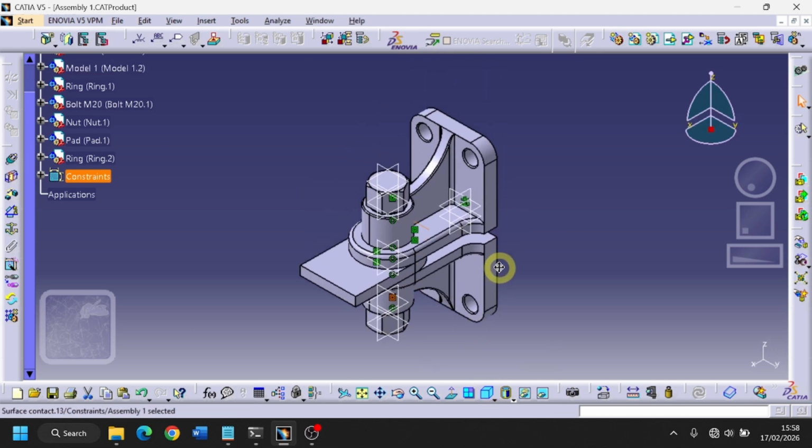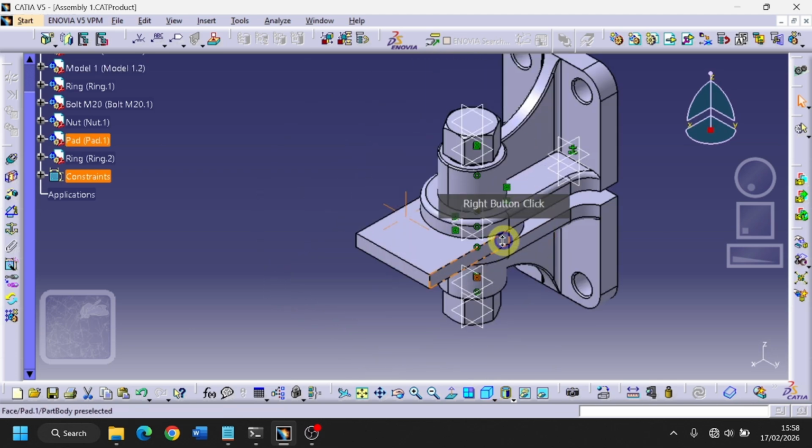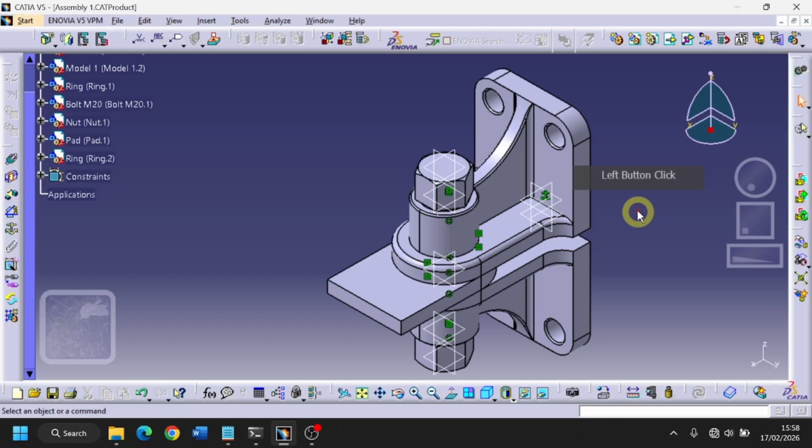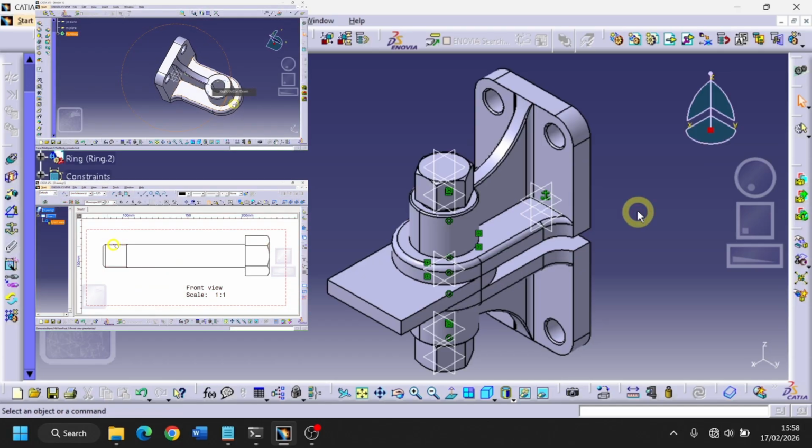I will show you how to assemble parts to be a single product in CATIA to understand the basic assembly features. Watch our previous video to create all of the parts in this video.